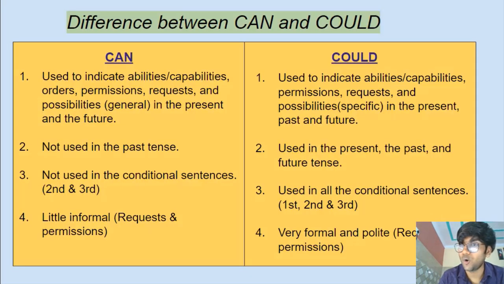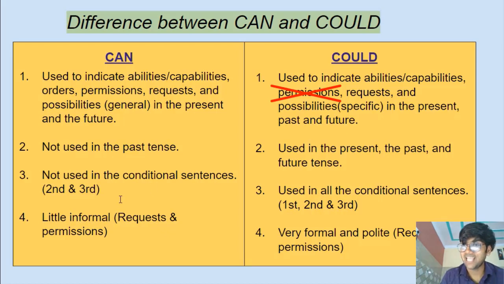Now guys, let us look at all the differences between can and could, in brief. Number one, can is used to talk about abilities or capabilities, orders, permissions, requests, and general possibilities in the present or in the near future as well. Could is used to talk about all these things, leaving permissions. Number two, we cannot use can to talk about the past tense. We don't do that. But could can be used to refer to the present, the past, and the future, right? It refers to all the time.